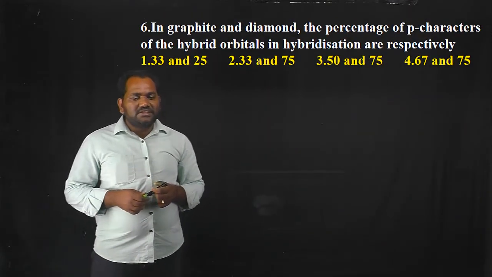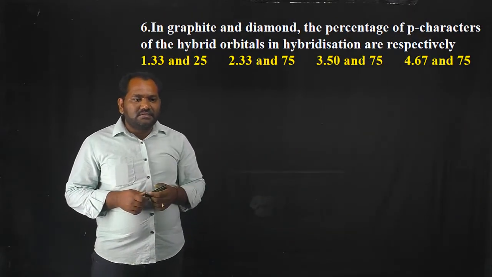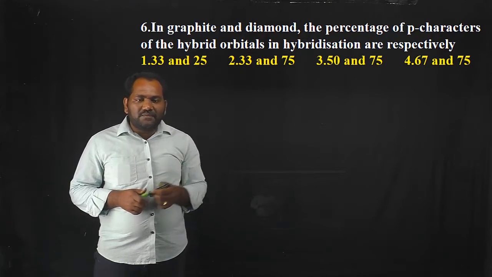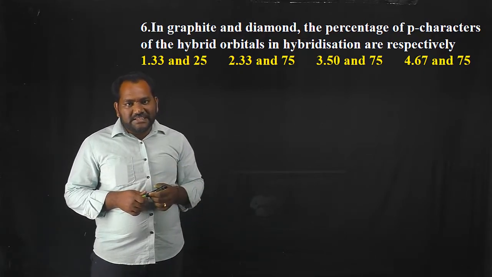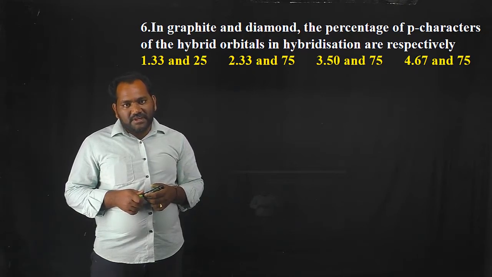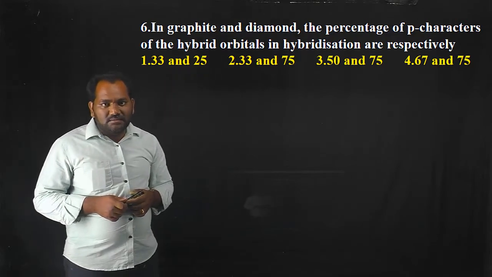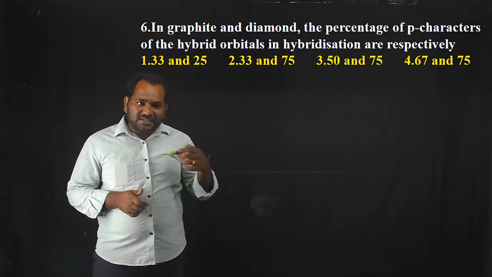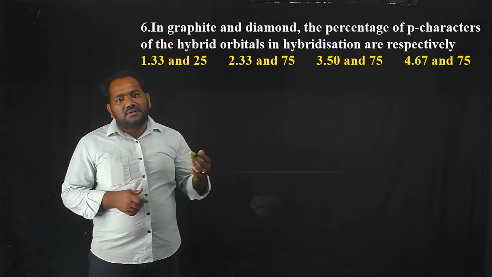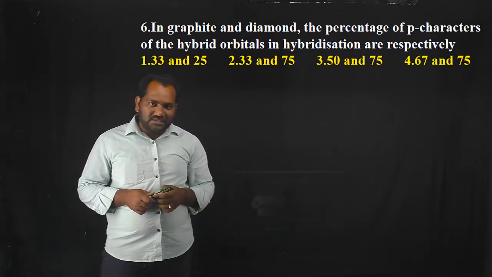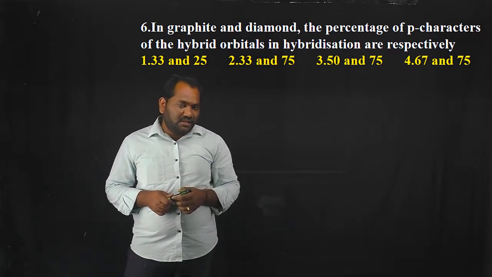Okay friends, the next question is: in graphite and diamond, the percentage of p character of the hybridized orbitals in hybridization are respectively dash. It means what is the percentage of p orbital in the hybridized orbitals of diamond and graphite.